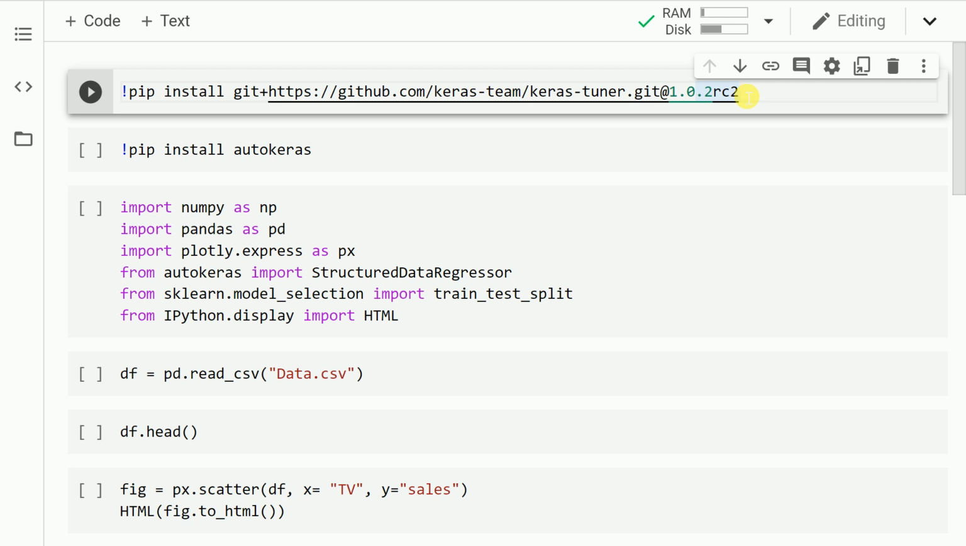Hello everyone. In the previous AutoKeras video, I showed you how you can create an amazing deep learning model for a classification task. Let me go forward and show you how you can create amazing deep learning models for a regression based task as well. So without wasting any further time, let's get started.